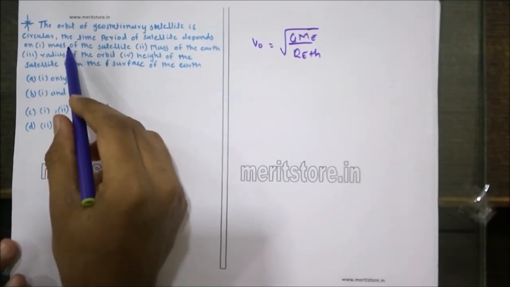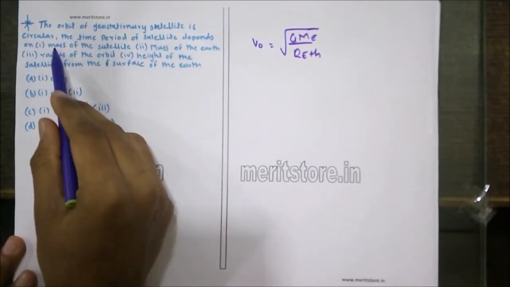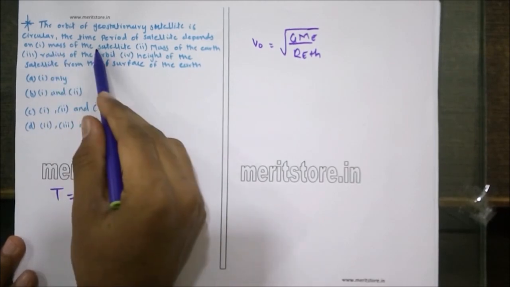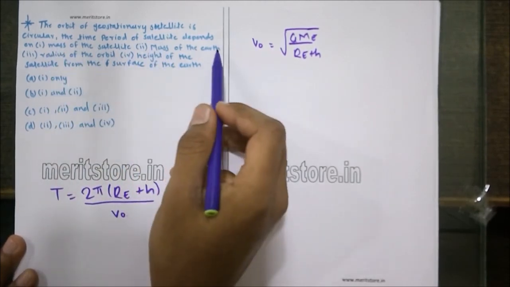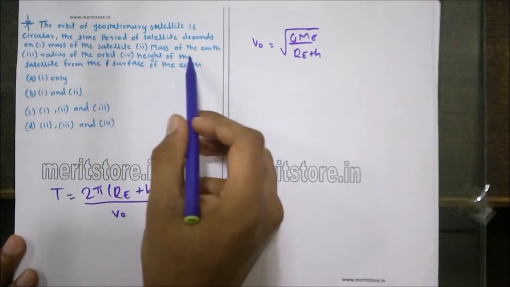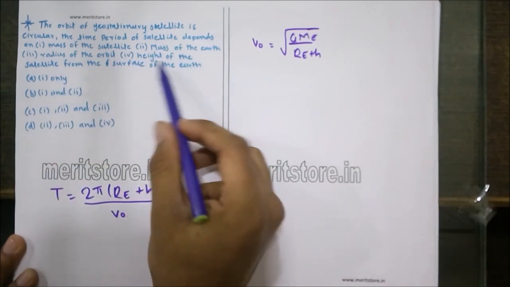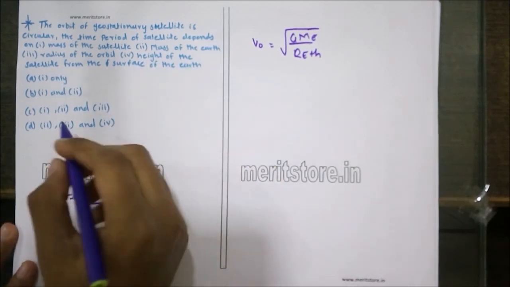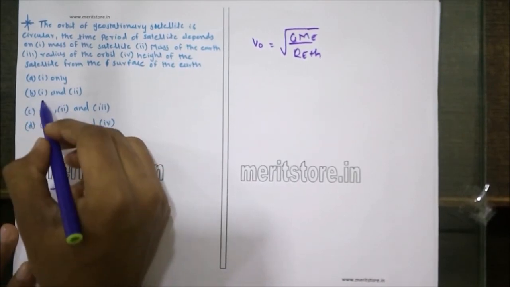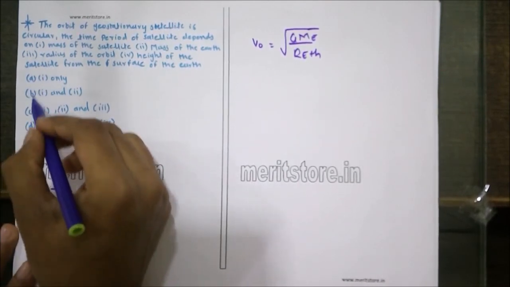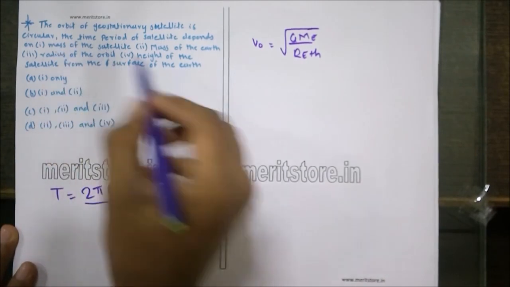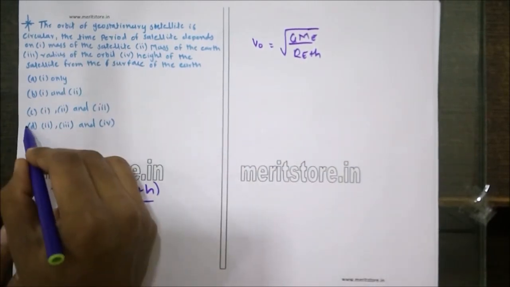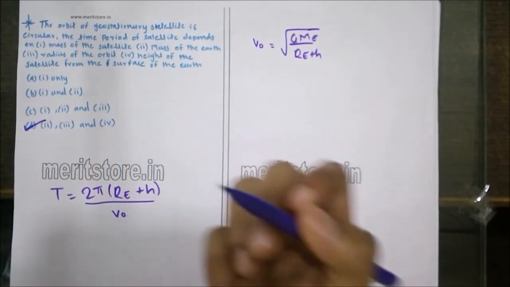Therefore, according to the question, the values are the mass of the satellite, mass of the Earth, radius of the orbit, and height of the satellite from the surface of the Earth. As we can see, option 1 is included in all three options and it is independent of the mass of the satellite, hence option D is the correct answer.